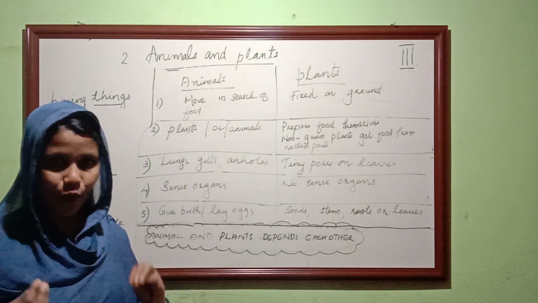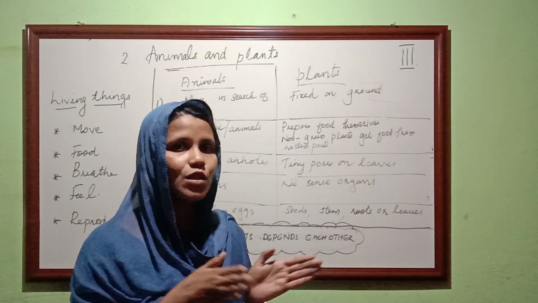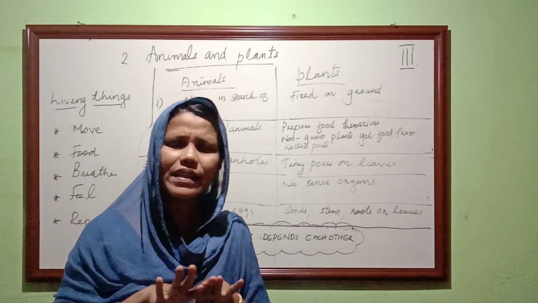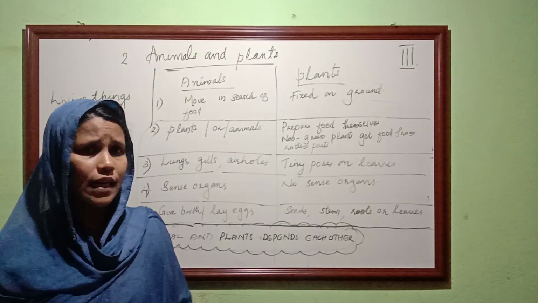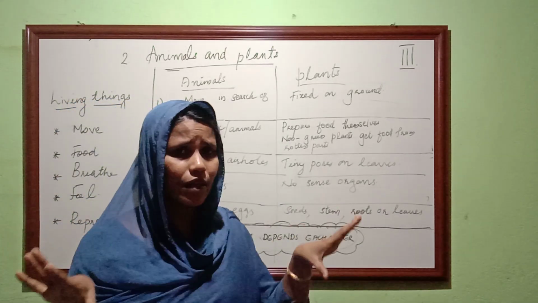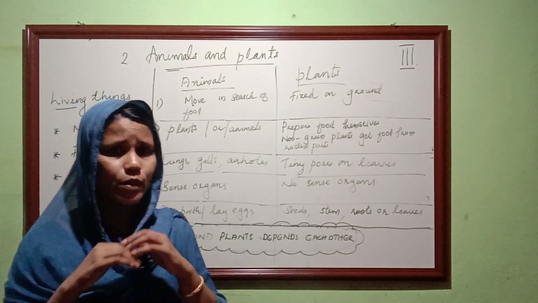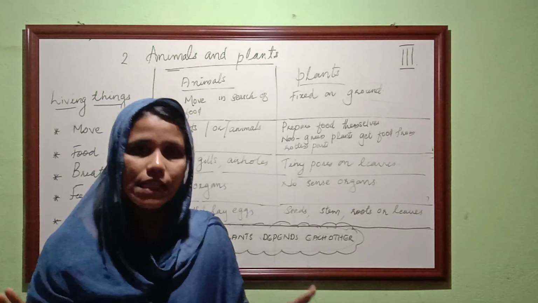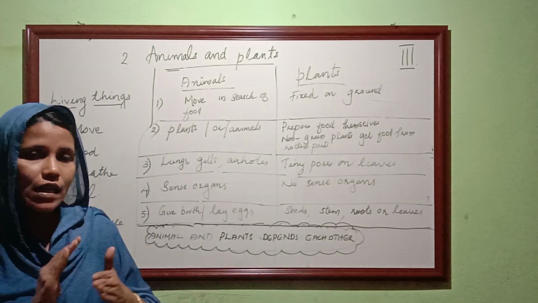They have some feelings, which means they turn toward the sunlight, that is their own feeling. But they have no sense organs to sense smell or to see visuals, so plants have no sense organs. Animals have sense organs.